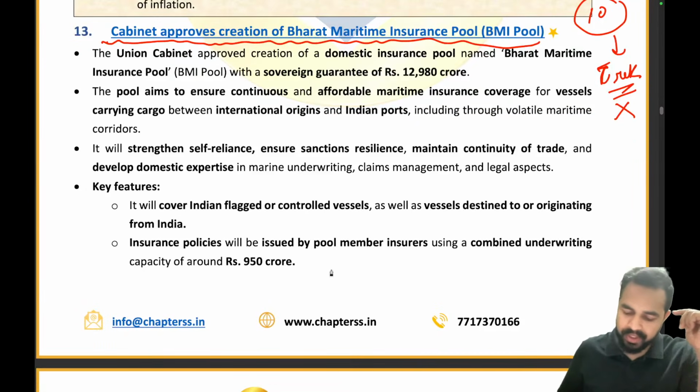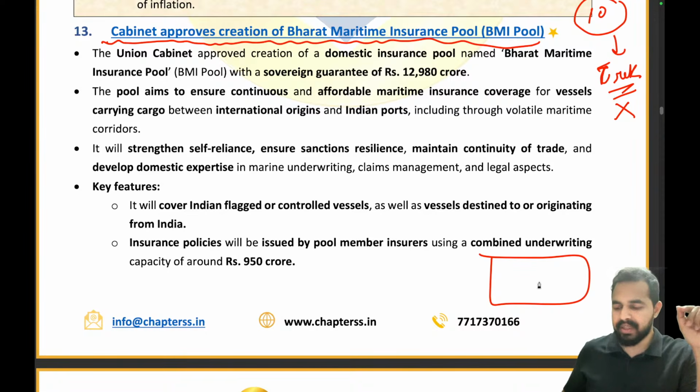So they pooled some money, they made a pool of money, right? And they said that okay, if anyone is getting impacted, we will use the amount from that particular pool to help that friend. That's it. Understanding the point?